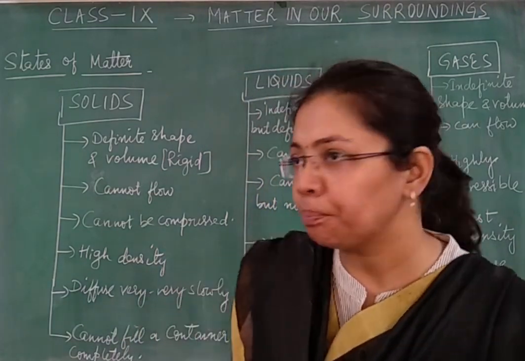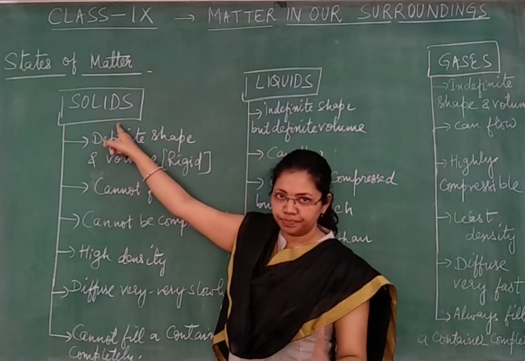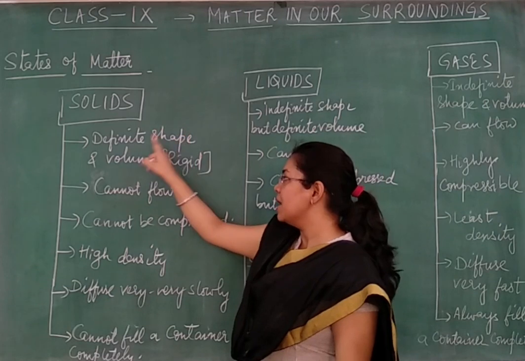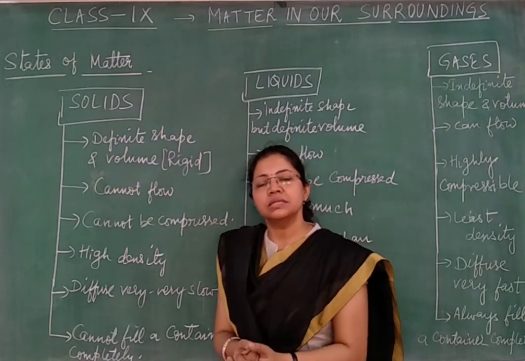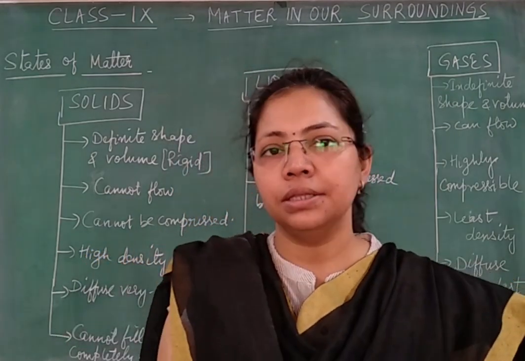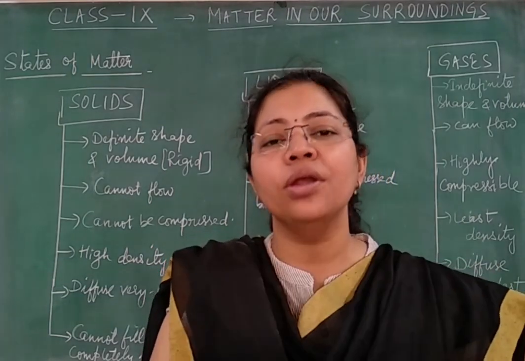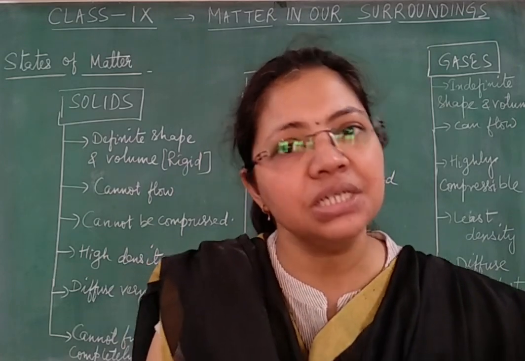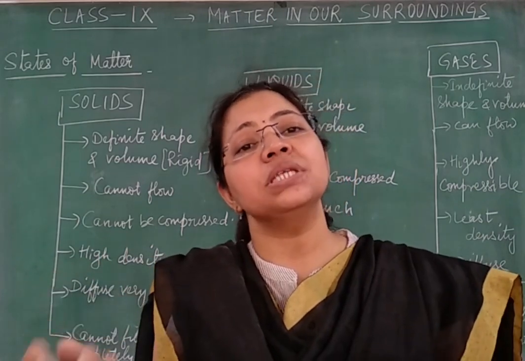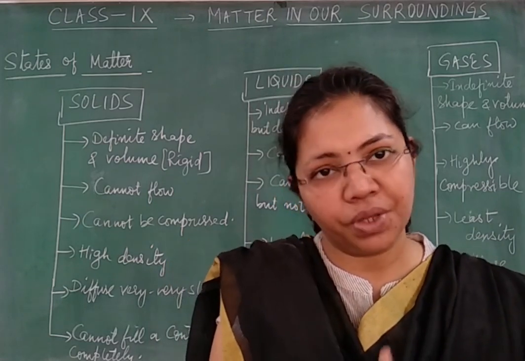Let's see one by one. So first, let's see the important properties of solids. First, we say that solids have definite shape and volume. In the beginning, I discussed with you the term rigidity. We say that solids are rigid, they don't bend, they are not flexible, and because of that, they maintain their distinct boundaries, fixed shape and fixed size. And why is it so? Because children, in solid, molecules are closely packed because of stronger forces of attraction, right?